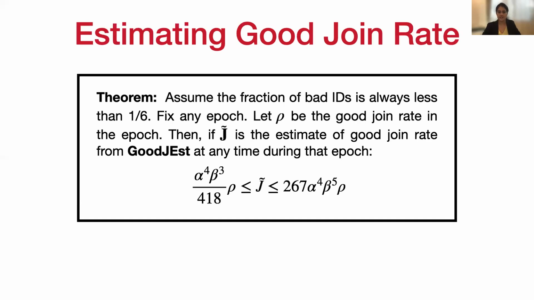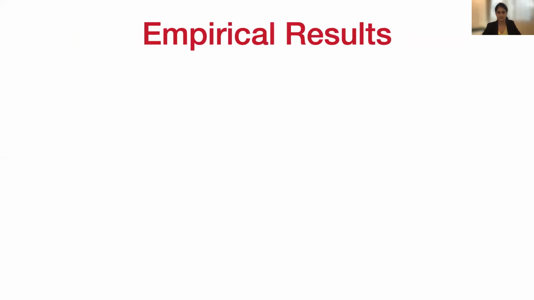The GoodJEst algorithm operates under the assumption that the fraction of bad IDs is always less than 1 by 6, which is maintained by Ergo. Then we have the following result. Fix an epoch. Suppose rho is the good join rate over this epoch. Then the good join estimate obtained using GoodJEst at the end of this epoch is within a constant factor of the true good join rate. Please refer to the research paper for further details on this.